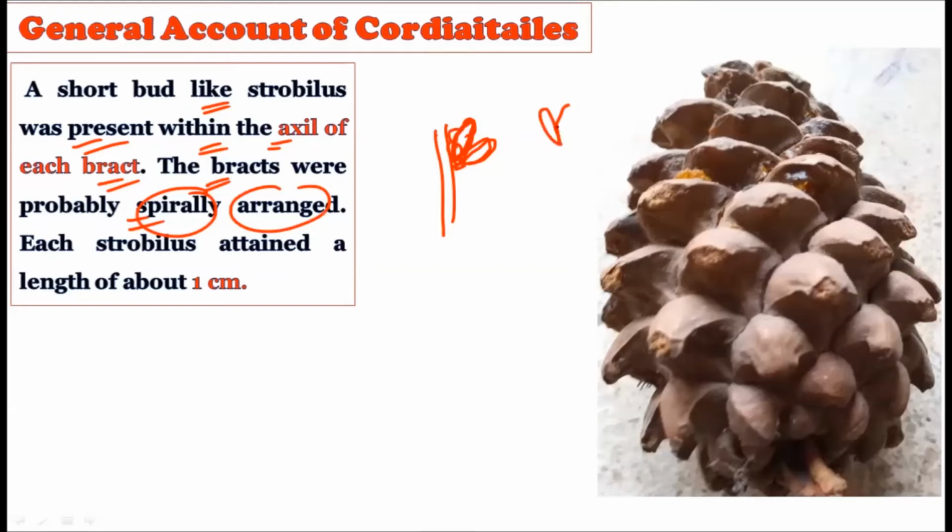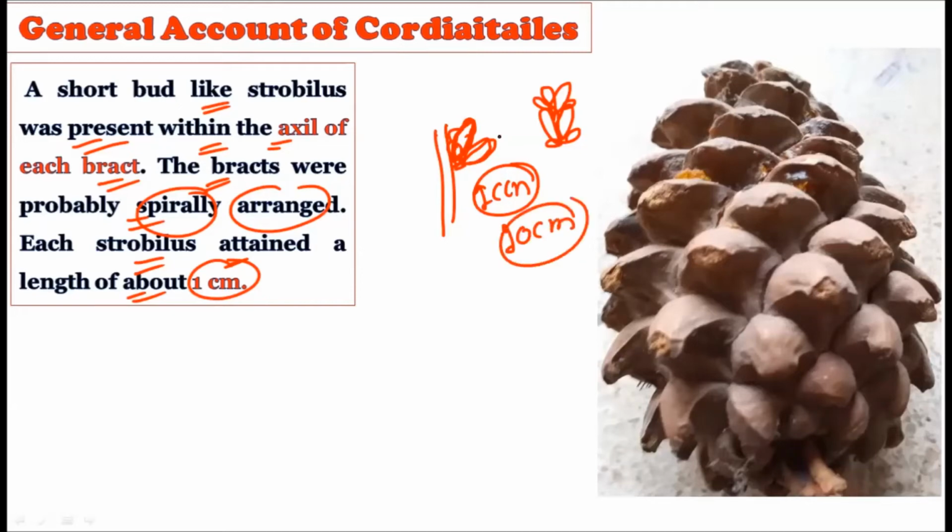A spiral arrangement must be there, and this spiral arrangement shows the presence of the male or female reproductive structure. Each strobili has attained a length of 1 centimeter. So lengthwise, the reproductive shoot can be 10 centimeters long, and the cone buds can be 1 centimeter long. The bud-like structure is called the strobili, and it can be 1 centimeter long, while the reproductive shoot can be 10 centimeters long, containing modified leaves called bracts. In the axilla of this bract, you will find a 1 centimeter bud.